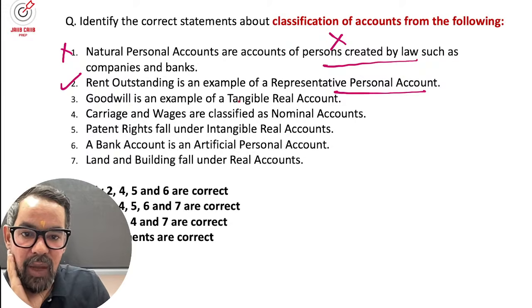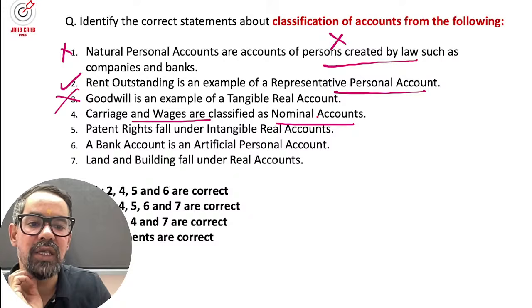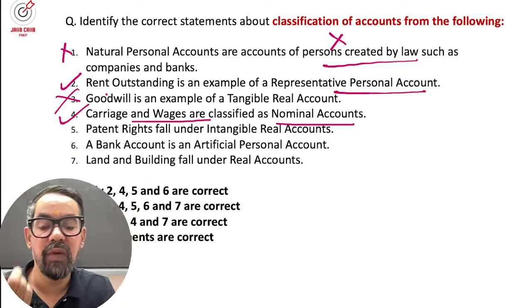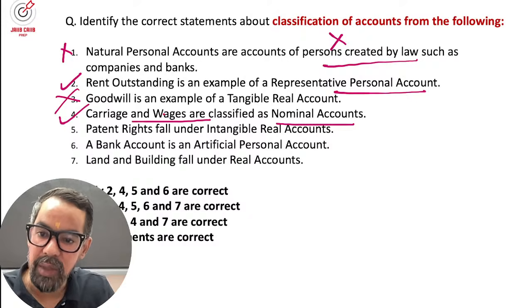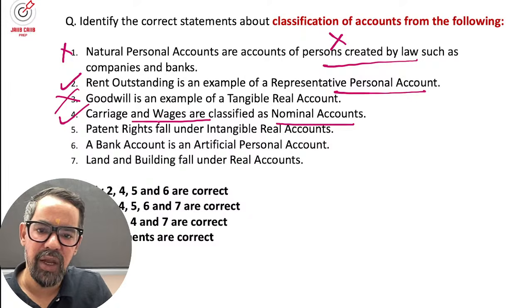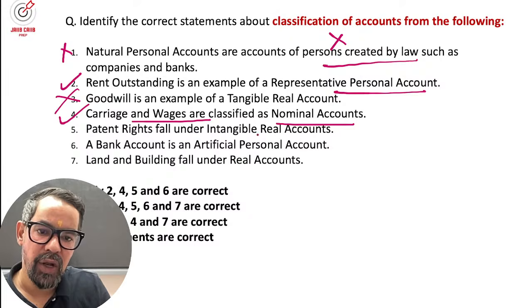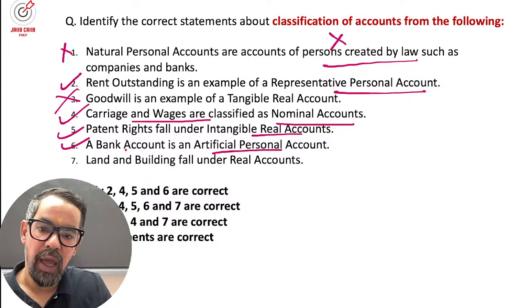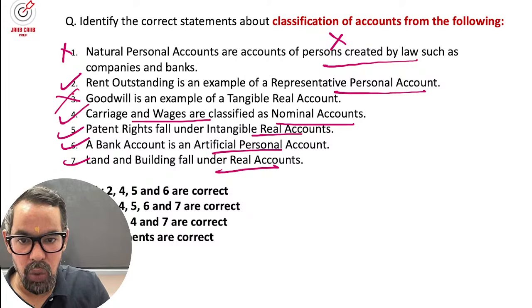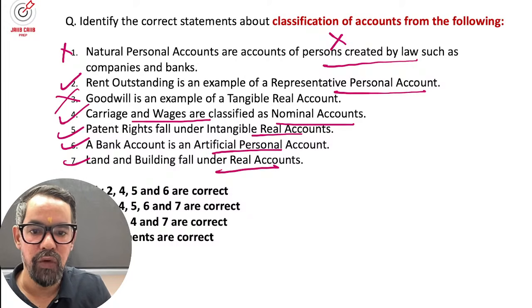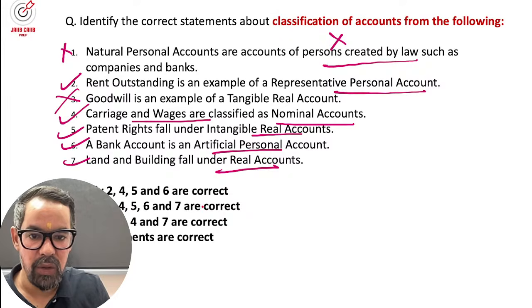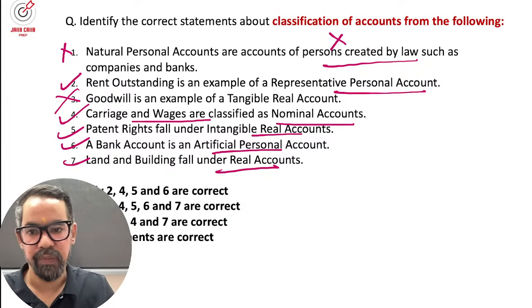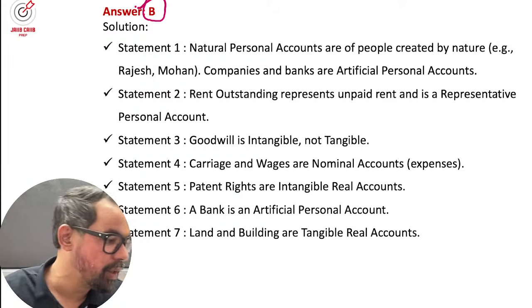So goodwill is an example of intangible, wrong. Carriage and wages are classified as nominal accounts, because nominal accounts deal with all the expenses and income of the business, right? The next one, patent right, falls under intangible. A bank account is an artificial personal account, and the next one, land and building, are real accounts. Very easy one. So 2, 4, 5, 6, 7 means option B will be the right answer for this particular one, right?